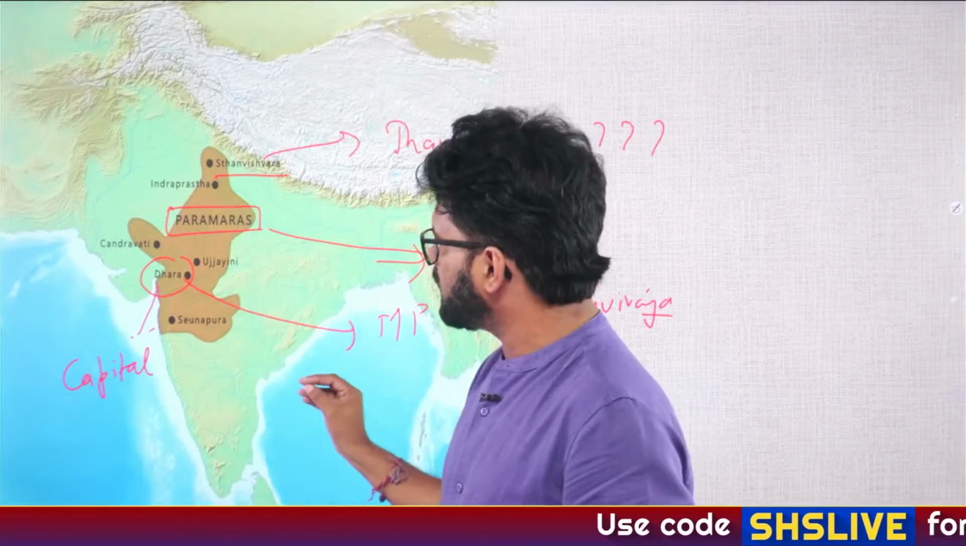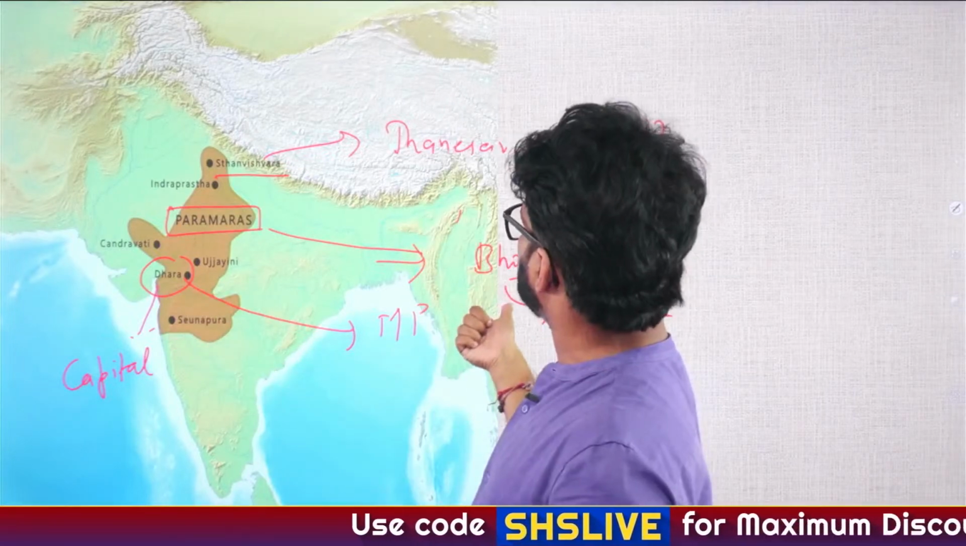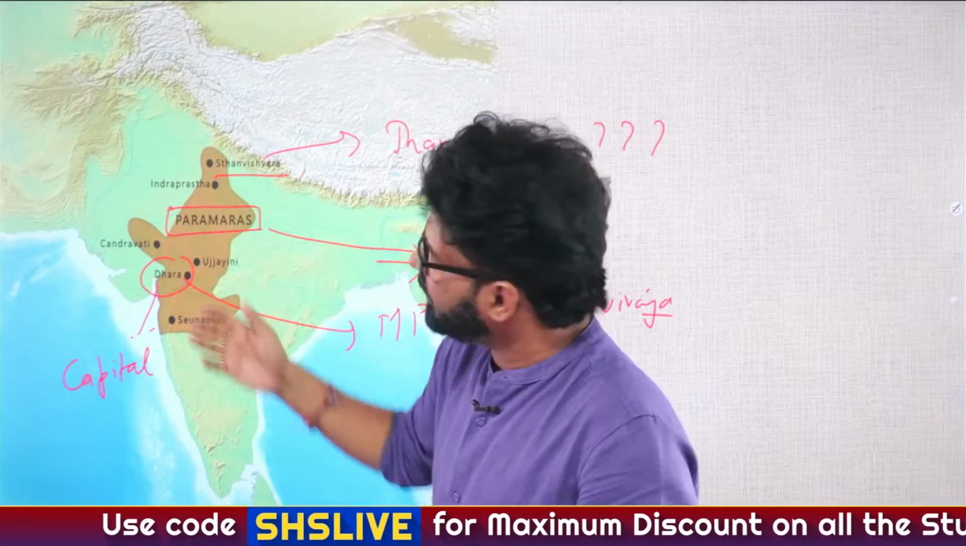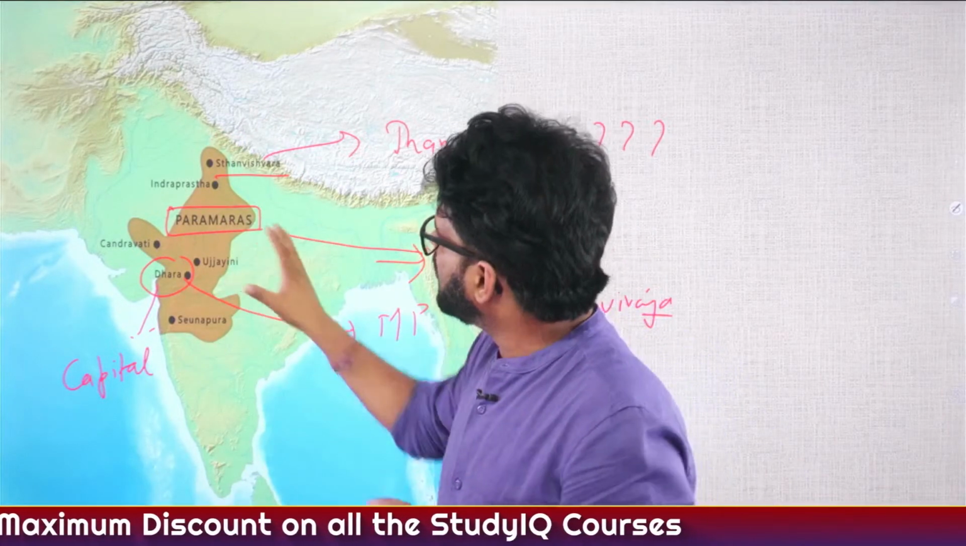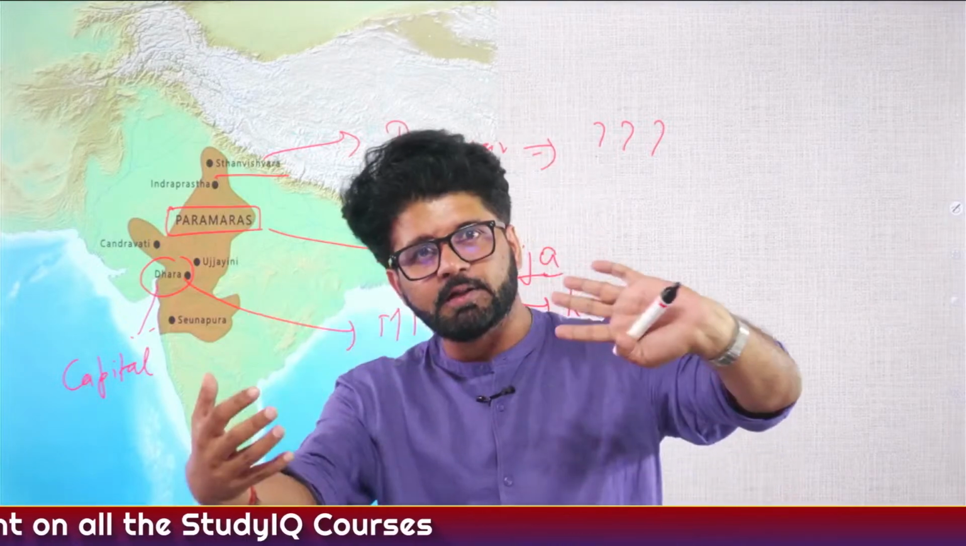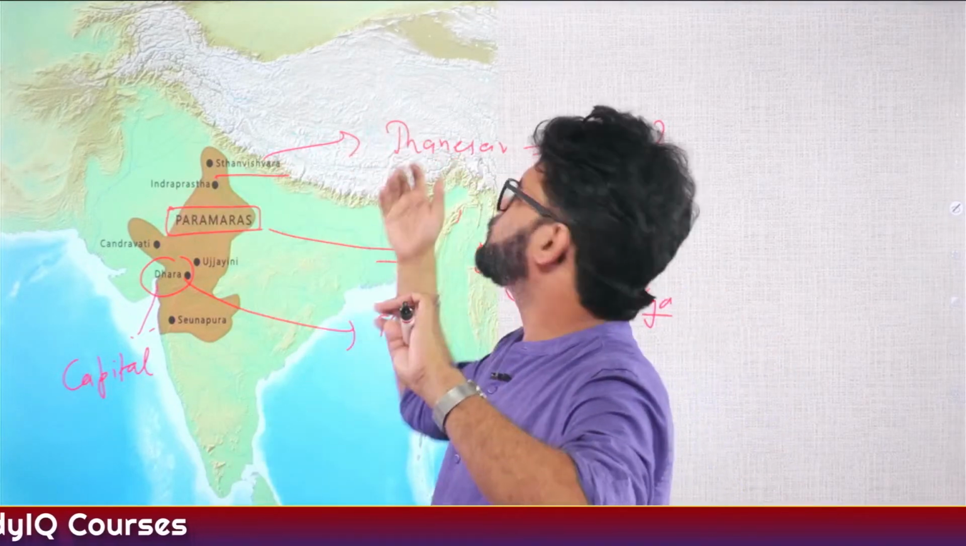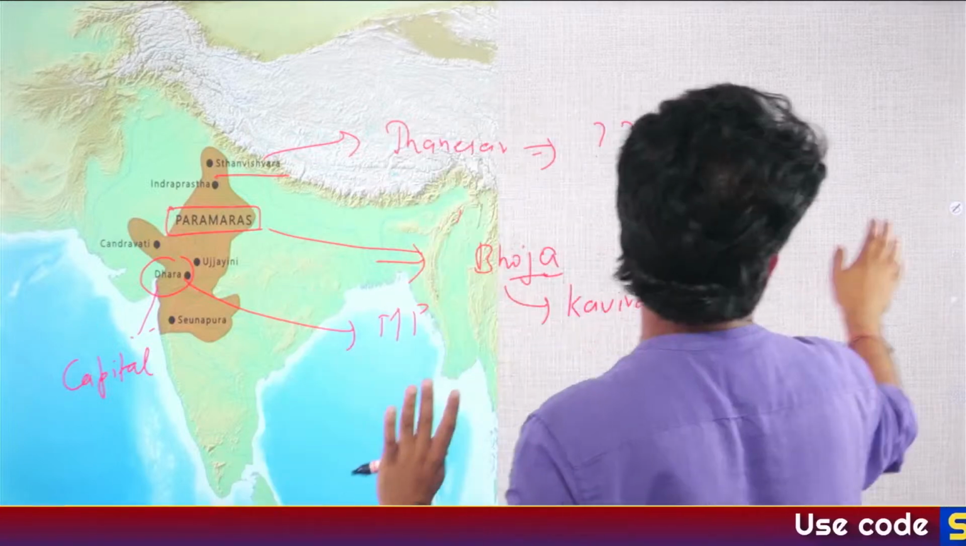So I've told you the important facts. Their capital, their most important ruler. Thaneshwar was under their domain. They can ask you that, because they ruled for a considerable period, at one point of time Thanvishwara was under their domain. That is correct. Thanvishwara is also known as Thaneshwar. That is also correct.